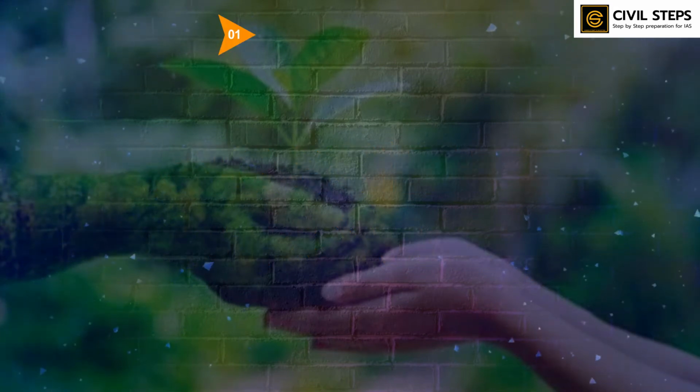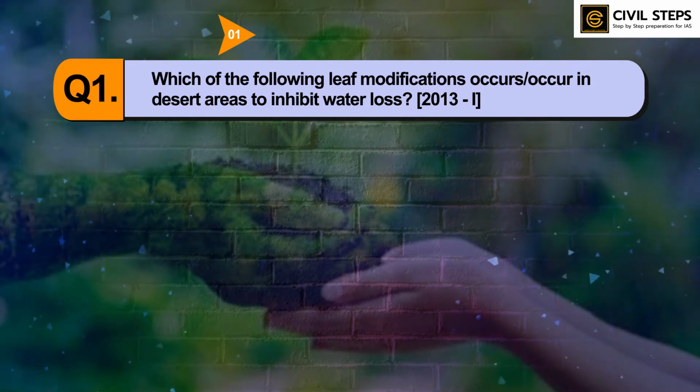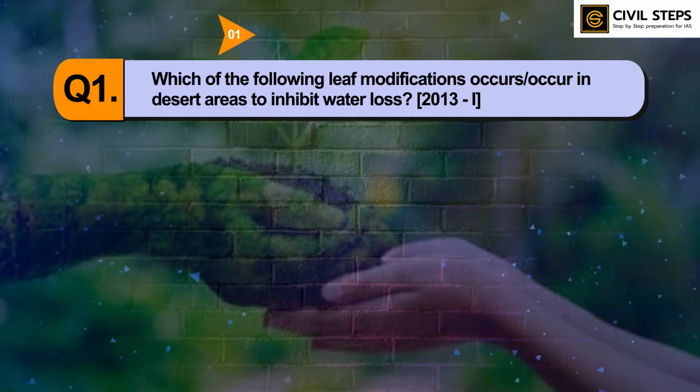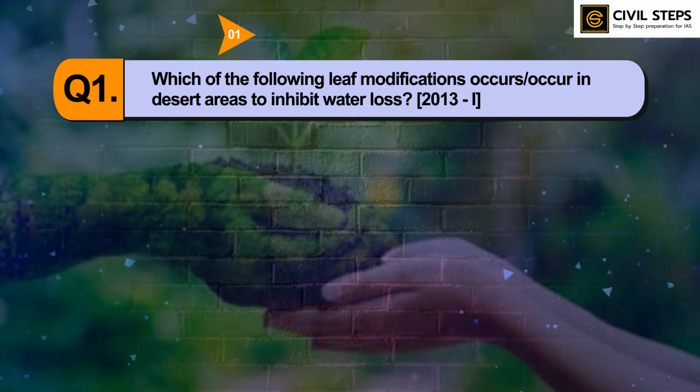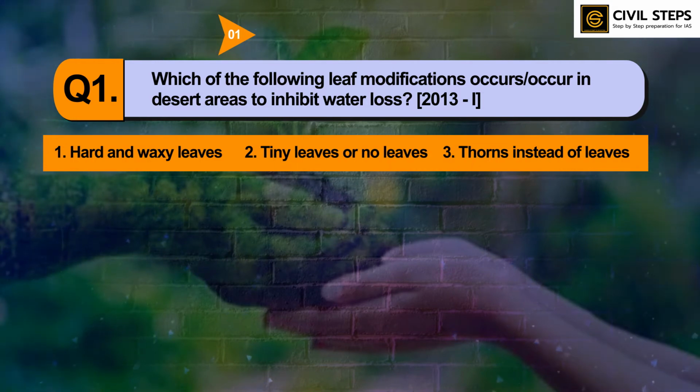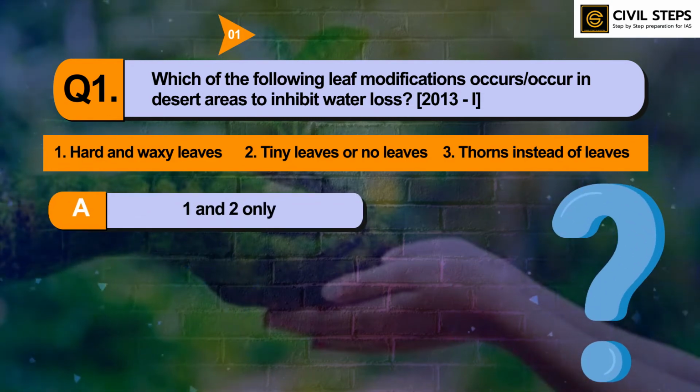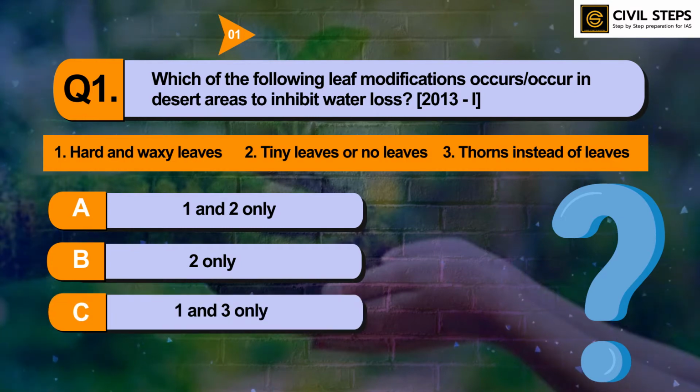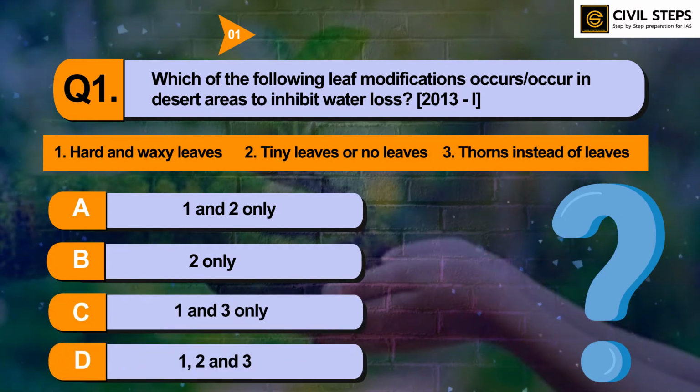So the first question is, which of the following leaf modifications occur in desert areas to inhibit water loss? First statement is hard and waxy leaves. Second, tiny leaves or no leaves. Third, thorns instead of leaves. So select the correct answer using the codes given below. So the option A is 1 and 2 only, B 2 only, C 1 and 3 only, D 1, 2 and 3. So you can pause this video and write your answer in the comment section below.